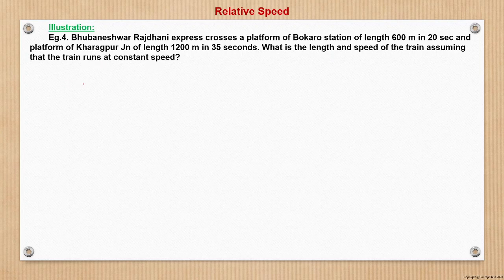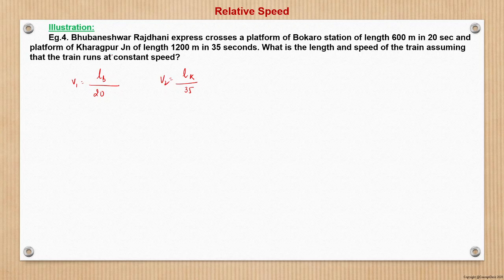So here, for Bokaro, what can we say? The platform length, that distance, it covers in 20 seconds. So this is the speed of the Bhubaneswar Rajdhani, and when it covers the length of Kharagpur junction in 35 seconds, this gives v2 and this gives v1.